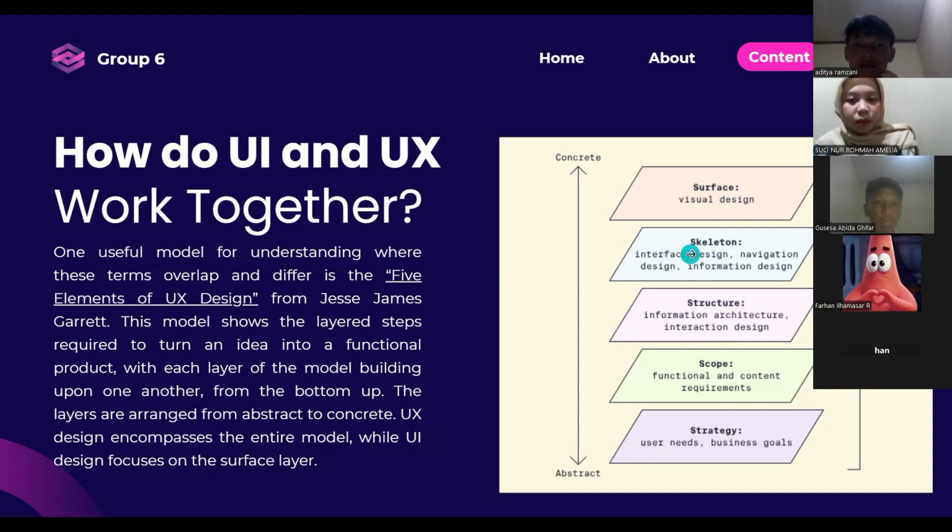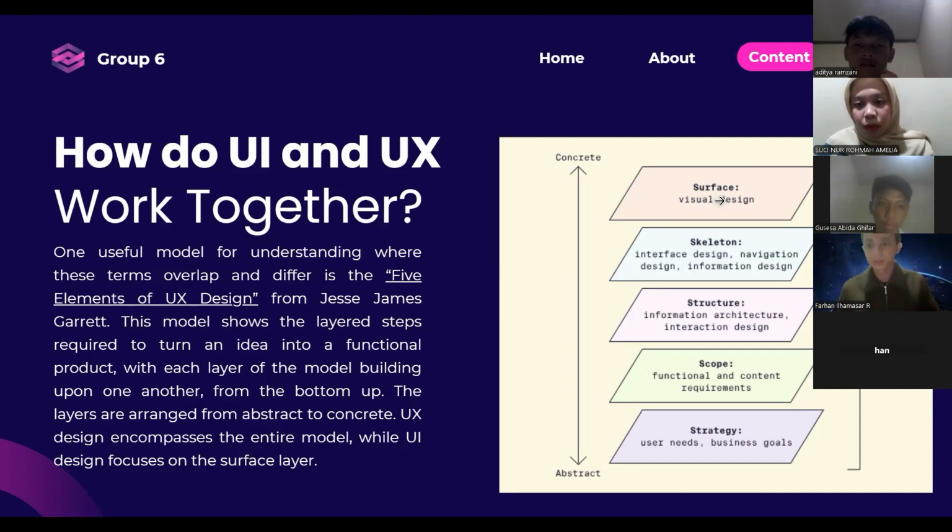The next layer is skeleton. Skeleton defines the layout of the interface, the placement of buttons, menus, images, and text. The goal is to guide the user's attention and make interaction smooth and intuitive. And the top layer is the UI layer, which is the surface. This is the visual layer: the colors, typography, icons, and overall look. The surface must be clear and consistent because good visuals help users understand the interface more easily.